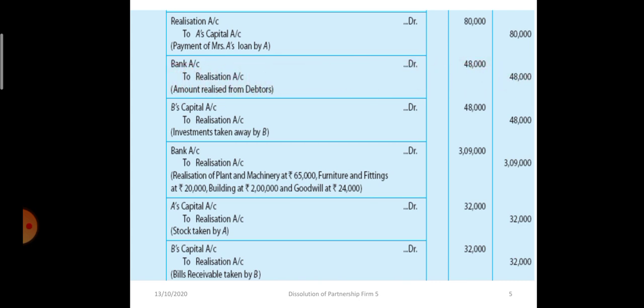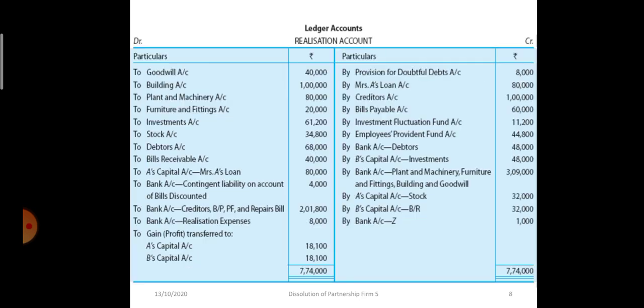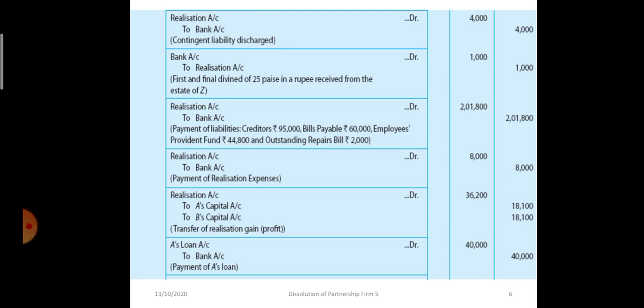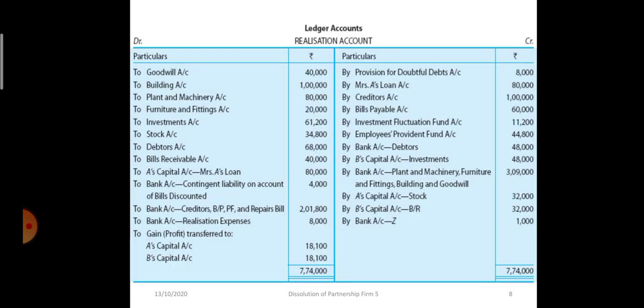I am again going to the realization account. Now see, when the debtors were transferred, it was realization account debit to debtors. Now when the debtors are realizing cash, it will be bank account debit to realization account.